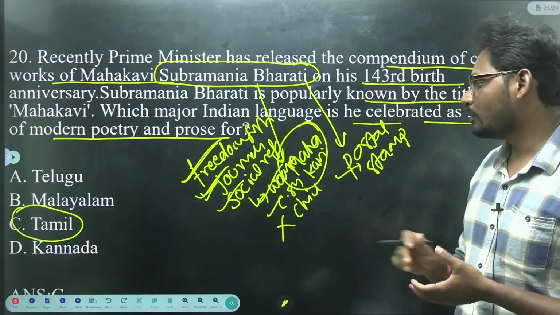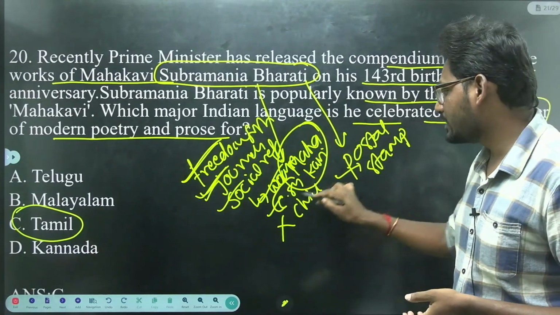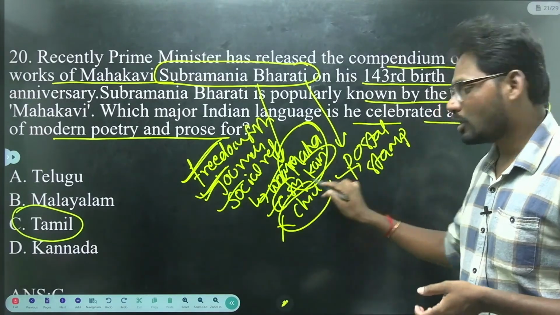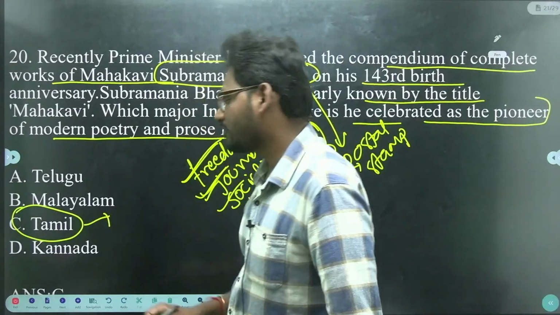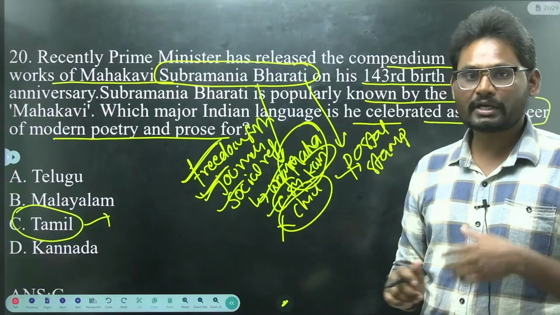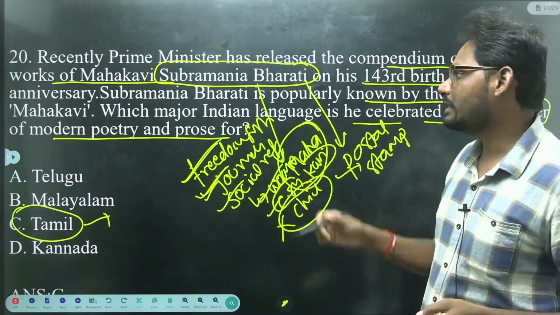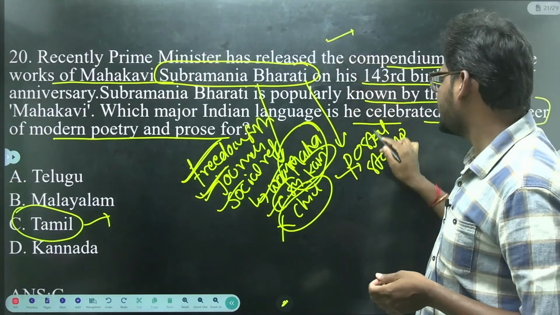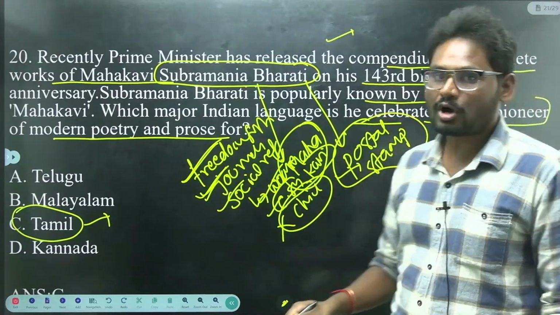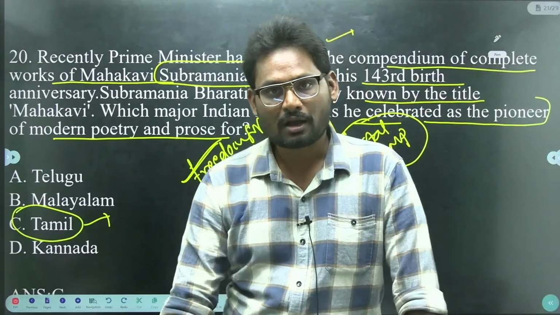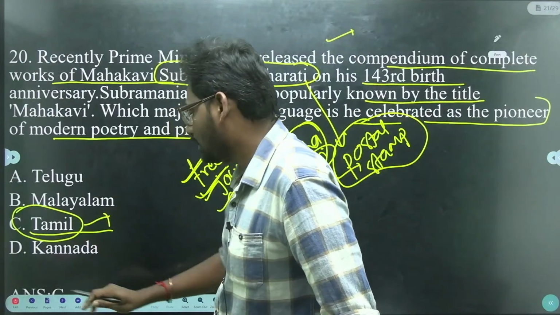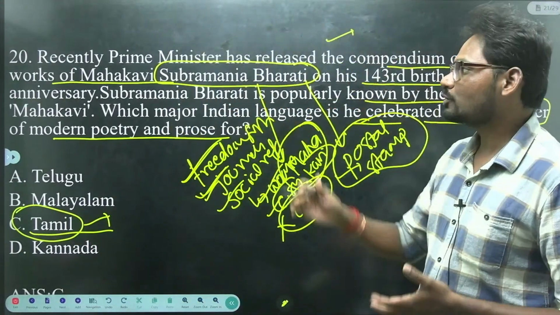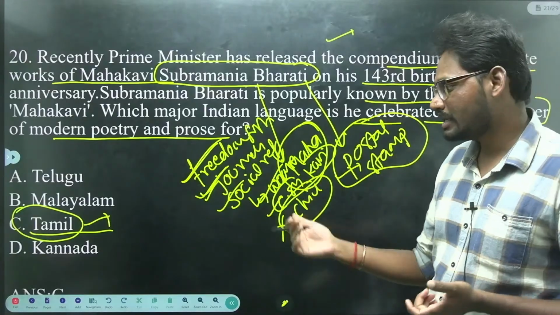He supported women empowerment, condemned the caste system, and also opposed child marriages. Popularly known as Mahakavi, he is famous in Tamil and was a Tamil poet. Recently, the government released a postal stamp in commemoration of his 143rd birth anniversary. So he belongs to the language Tamil. The option will be C, so the 20th question answer will be C.